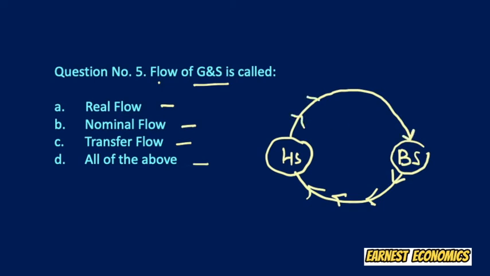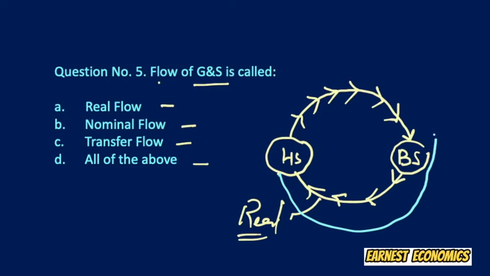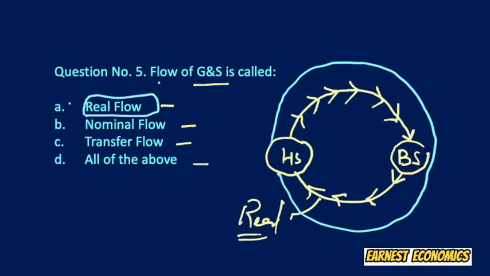This flow is called real flow, as opposed to the nominal flow when money flows from household sector to business sector, and back to the household sector. So this is the real flow. The answer to our question is the first one.